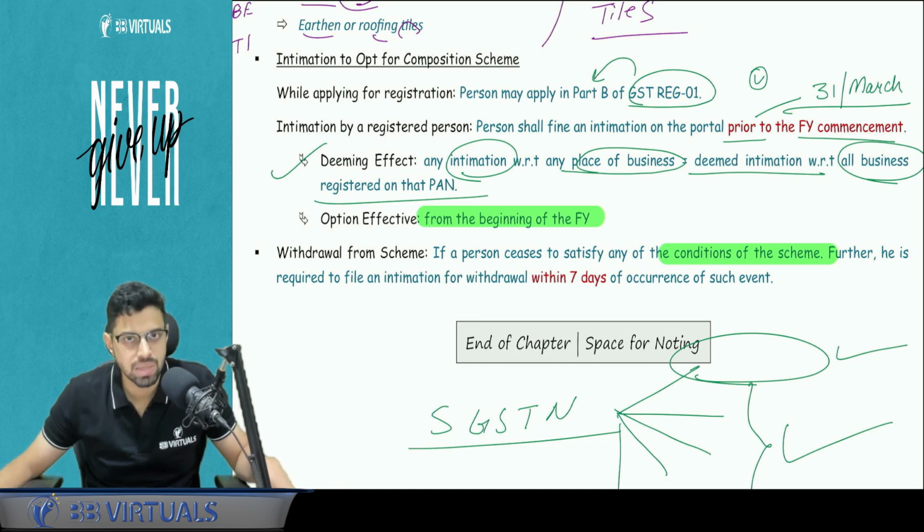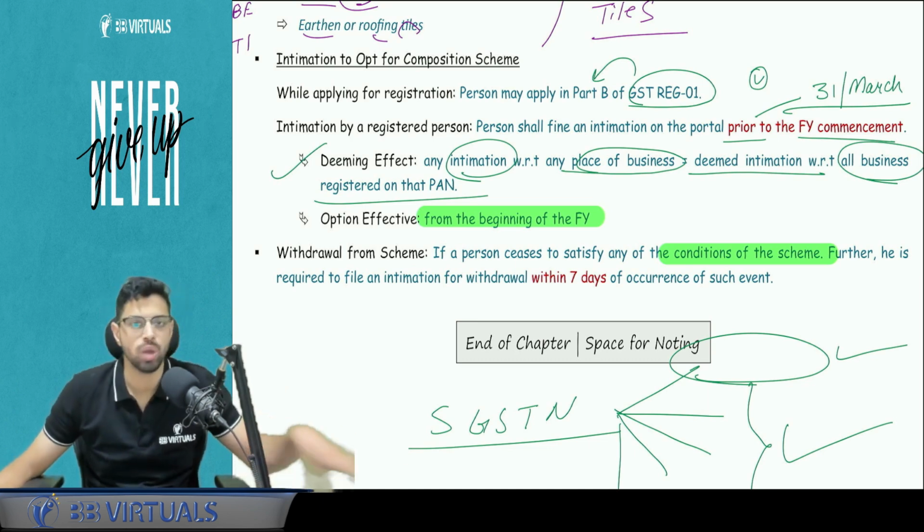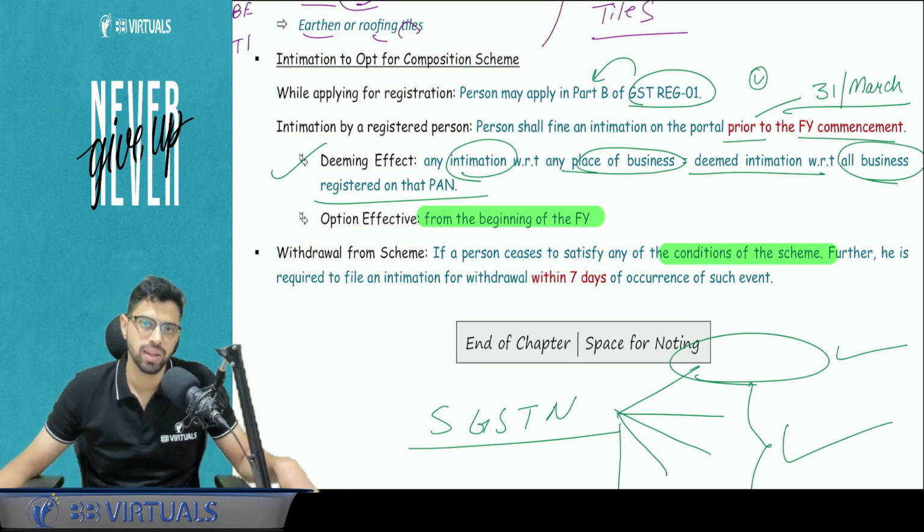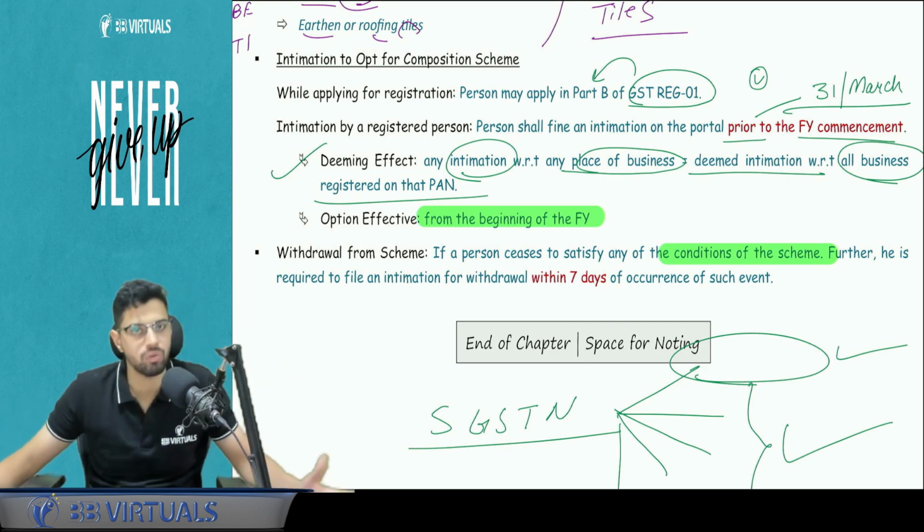If some circumstance happens due to which you have to withdraw from the composition scheme, then within 7 days you have to file the intimation on the GST portal, notifying them that now I have shifted to my normal regular scheme because one of the conditions was not complied. Let's say I made an interstate supply or my turnover exceeded.